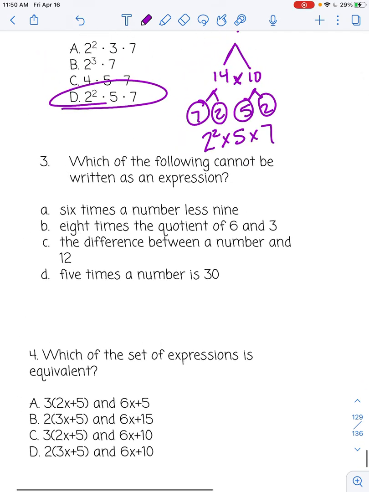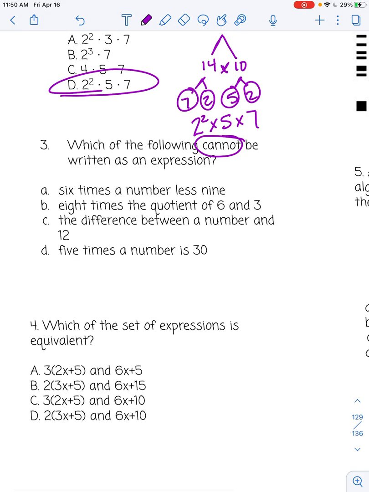Okay, number 3. Which of the following cannot be written as an expression? Okay, and to answer that, you need to know what an expression is. An expression is something that does not have an equal sign. So not just something, but whenever we're putting them together, something times something, a number minus a number, and it does not tell you what the answer is. It does not say equals something. So A, 6 times a number less 9. Worded a little bit weird, but 6 times a number, you can choose any letter, less 9. Okay, that is an expression.